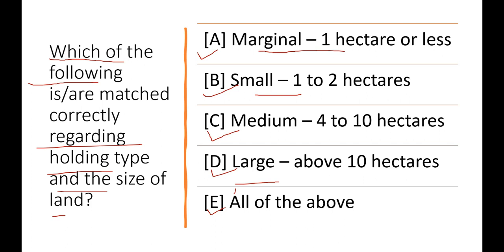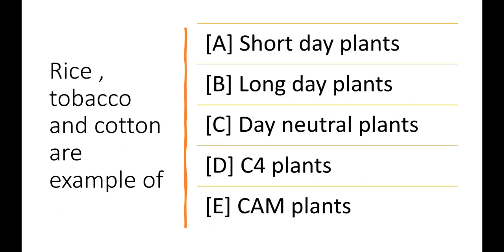Okay, now come to the next question. Another important question is: rice, tobacco and cotton are the example of short day plant, long day plant, day neutral plant, C4 plant or CAM plant. The correct answer will be the short day plant. Okay, now come to the next important question.